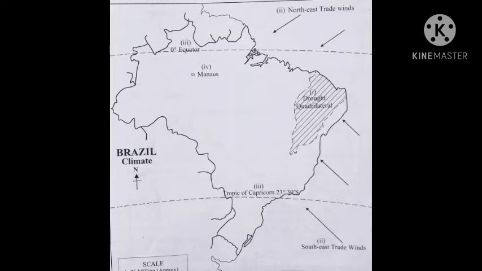As given in the first question, the drought quadrilateral area. So you can see here, this is the drought quadrilateral area. You can draw a slanting line here, and this is the area covered by the drought quadrilateral. Next question is, winds that bring rainfall to Brazil. Answer is southeast trade winds, they come in this way, and northeast trade winds are also there.